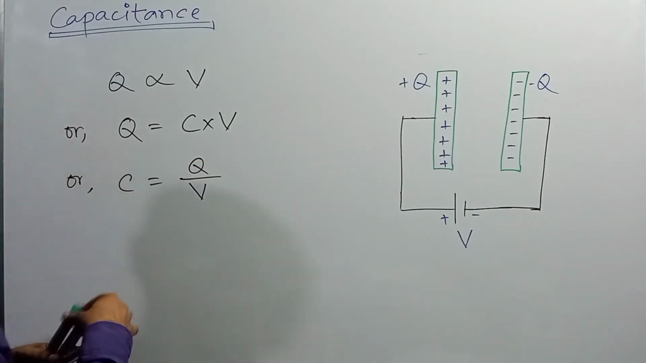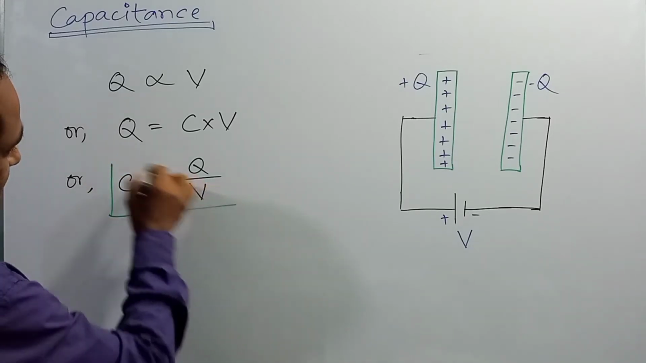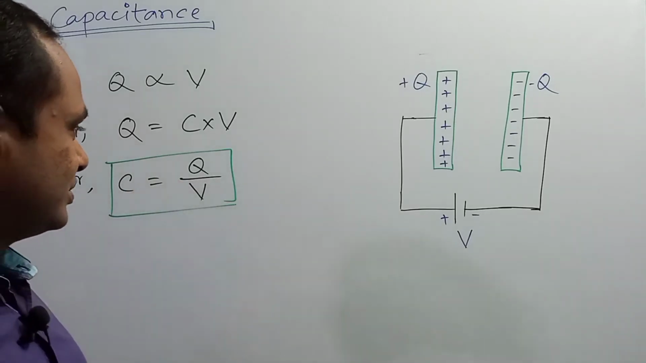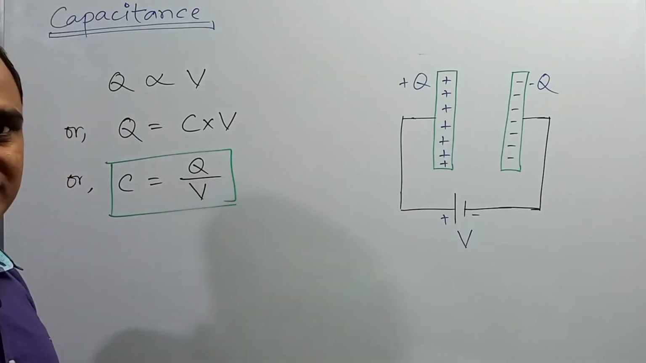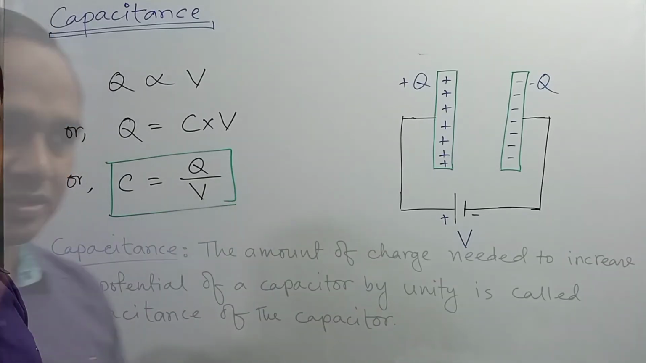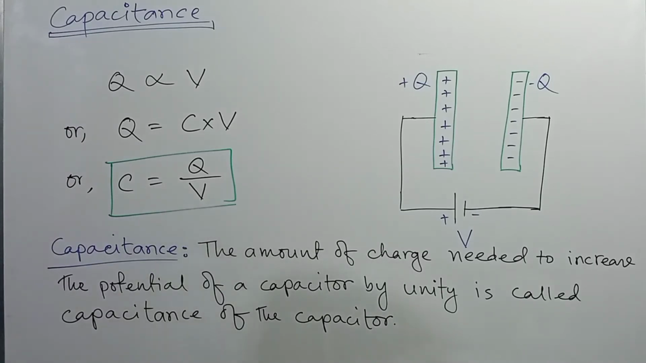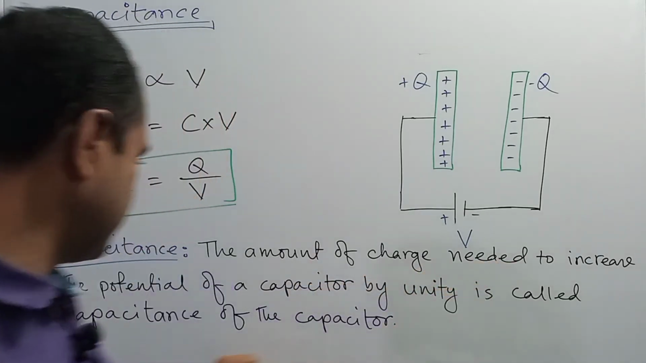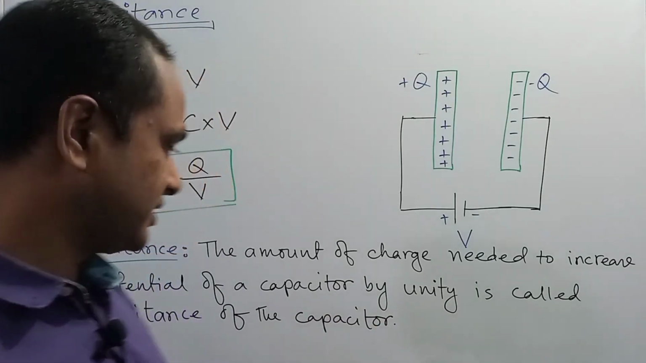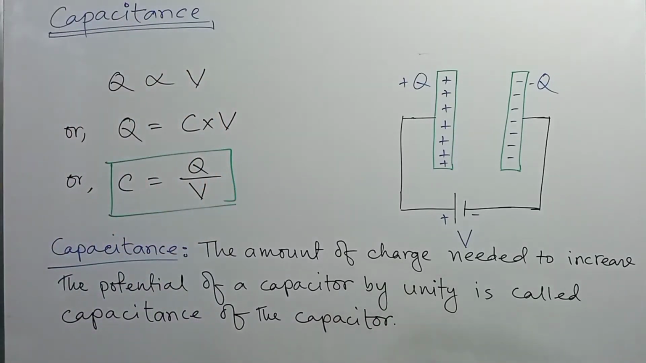So from this expression we can give the definition of capacitance. Okay? So from the expression we can say that the amount of charge required to increase the potential of a capacitor by unity is called capacitance of the capacitor. So the definition of capacitance is given here. The amount of charge needed to increase the potential of a capacitor by unity is called capacitance of the capacitor.